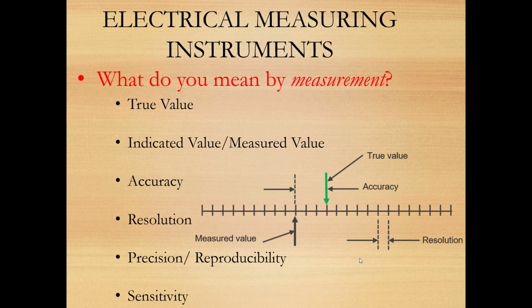When we measure something, it means that we are comparing a known quantity with an unknown quantity. By this process of comparison, what we have as a result is the knowledge about the magnitude of the unknown quantity.